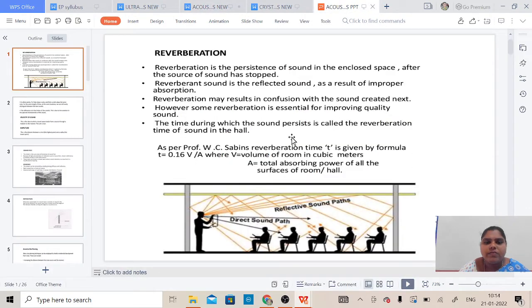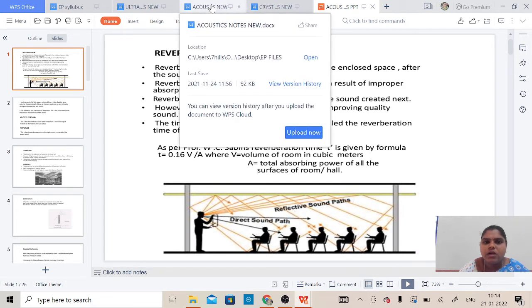You just see here how the reverberation will be. Whenever a person is talking, the sound is direct. This is the direct path of the sound, and these are all the reflected paths of sound. You have to understand how reverberation is produced through this picture.